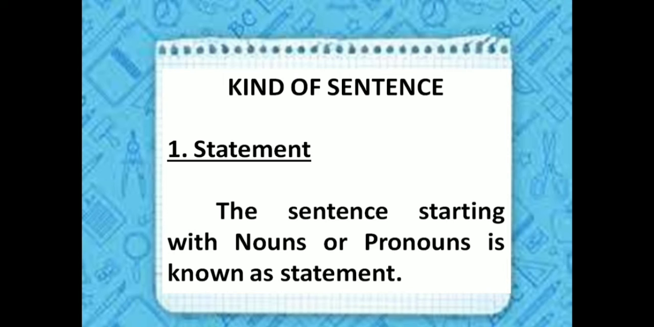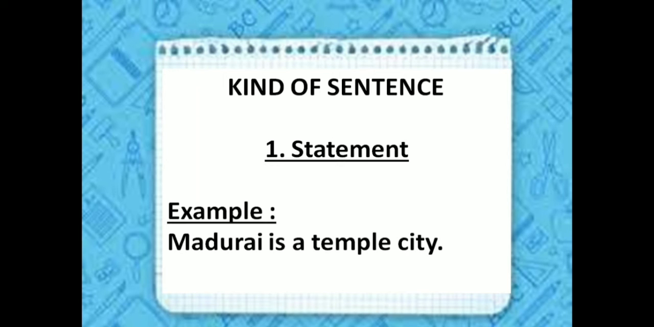First kind of sentence, statement. The sentence starting with a noun or pronoun is known as a statement. Example, Madurai is a temple city. Madurai is the noun. So this noun is starting the sentence, that is called a statement.